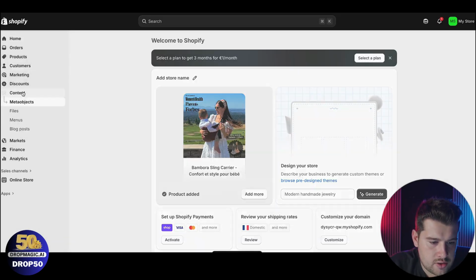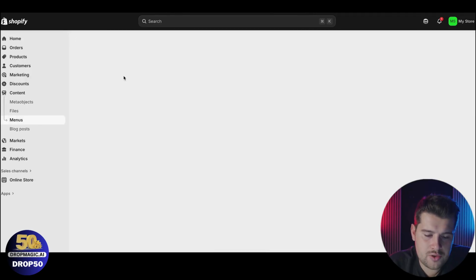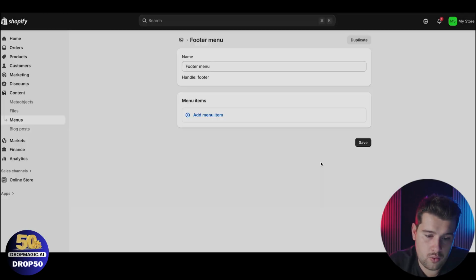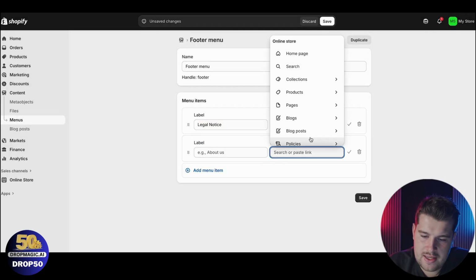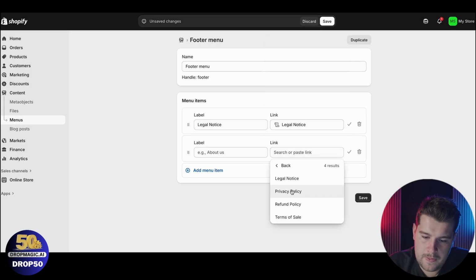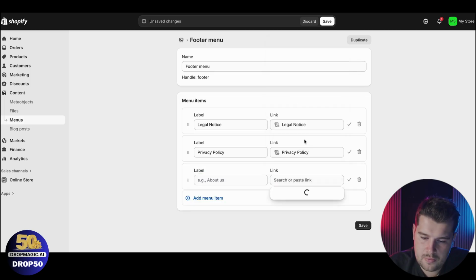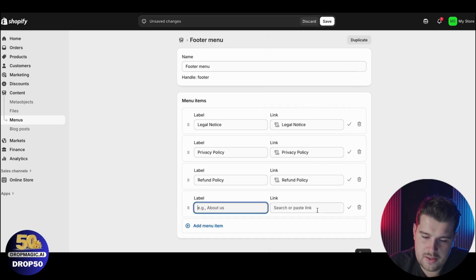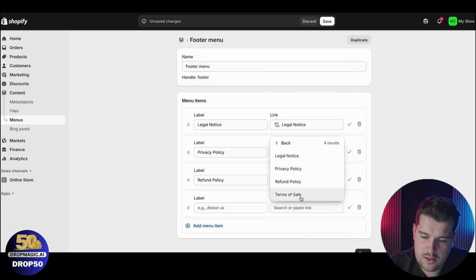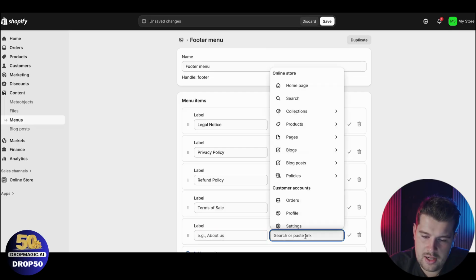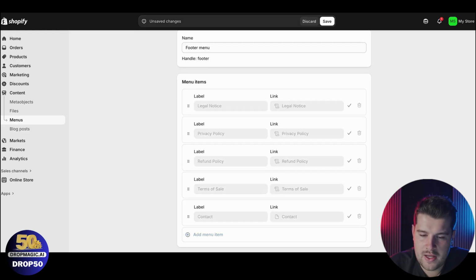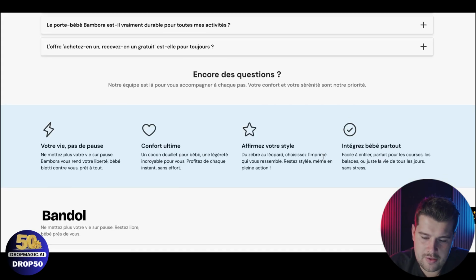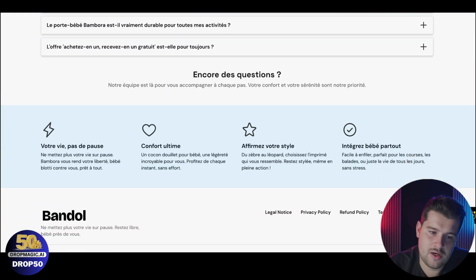And then I will go on content, menu, and I will edit the footer menu to add everything, all the pages I've just created. So I can select them just here, legal notice. Then I will add privacy policy, refund policy, and terms of sales. And I can also add a contact page that has been created by default when you create a Shopify store. Then I click on save, and if I go back here and refresh the page, I will have my legal pages that will be added automatically.